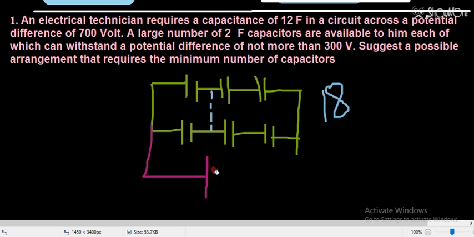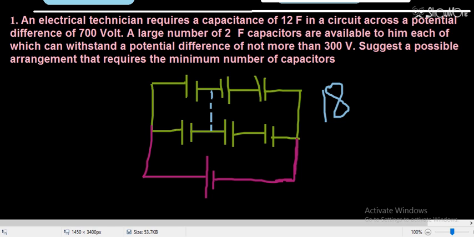How can we check that? We can check the property of the capacitor, whether it will get damaged or not. So we have to check that first. Firstly, we have to check how many capacitors will be required in a single row so that no capacitor gets damaged, given its withstand capacity.